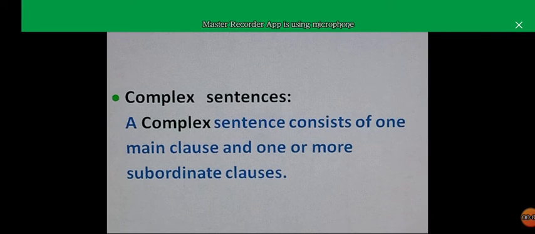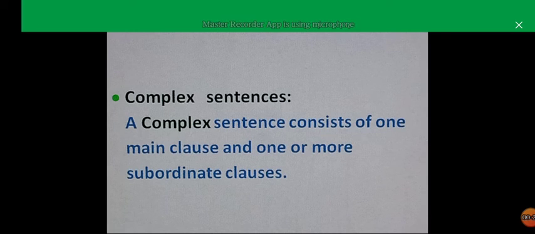Moving toward the complex sentence, today we'll learn about complex sentences. What are complex sentences? Complex means complicated or पेचीदा. So complex sentences are those sentences which consist of one main clause and one more subordinate clause.